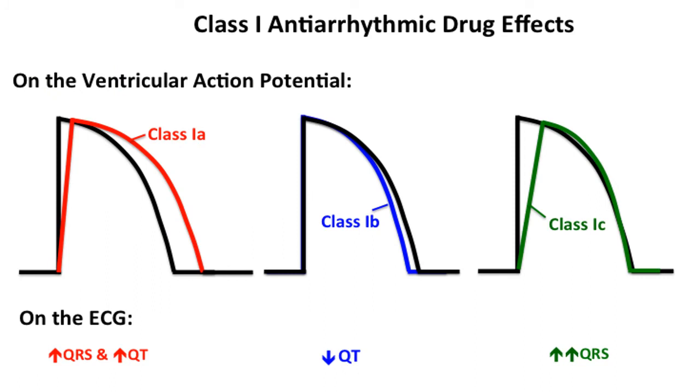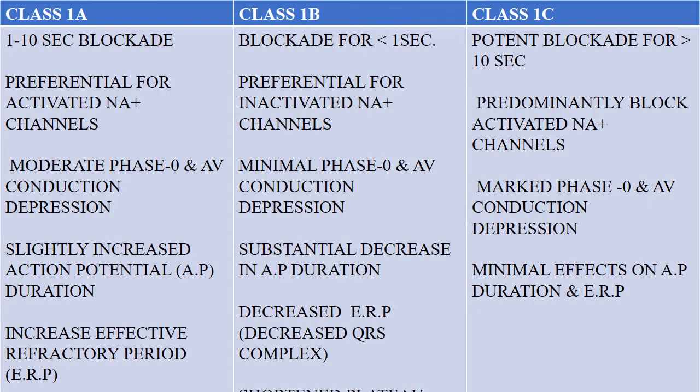Class 1 antiarrhythmic drug effects on the ventricular action potential. Class 1A drugs increase the QRS complex and increase the QT interval on ECG, and class 1B drugs shorten the QT interval, while class 1C drugs also increase the QRS complex.